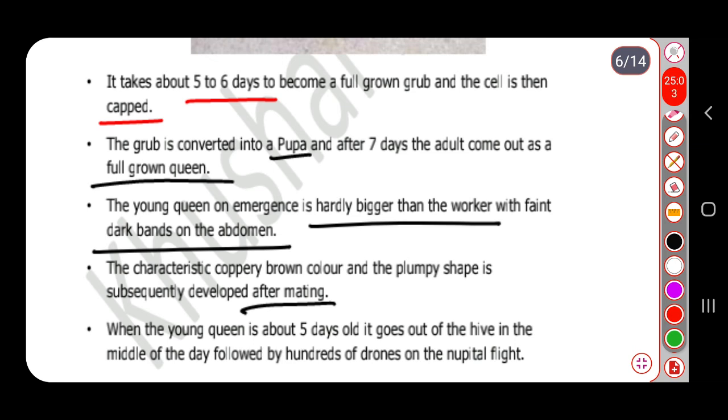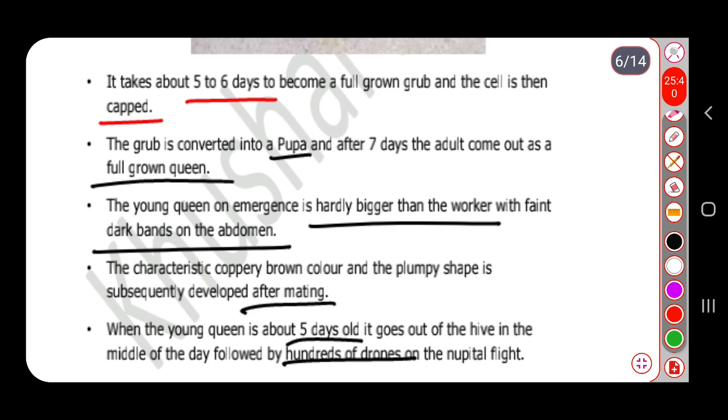Now, it is very important, see here, that when the young queen is about 5 days old, she goes out of the hive in the middle of the day, followed by hundreds of drones, and this is called the nuptial flight. So what happens here? Again, I will repeat that when the young queen is 5 days old, she goes out of the hive, particularly during the middle of the day, and this queen will be followed by hundreds of drones.